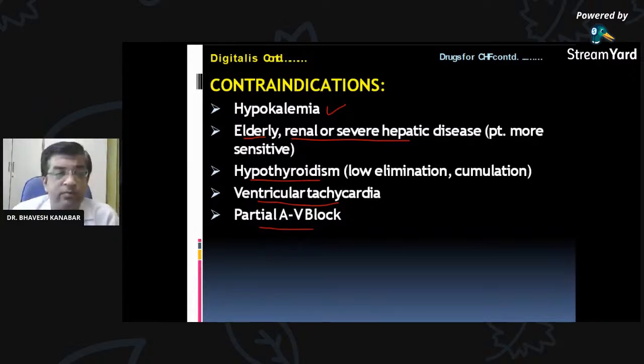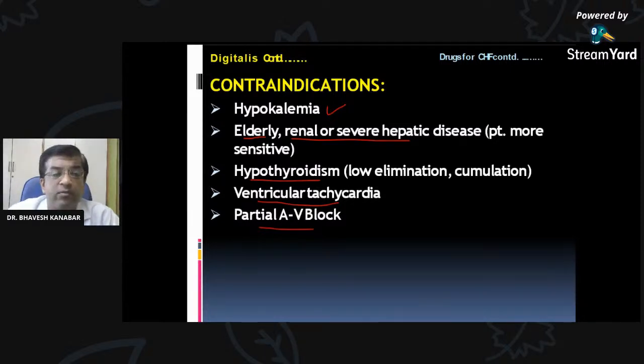What are other effects on the heart? Bradycardia, AV block, yes, Kathy says. Still some of the effects are remaining. Increase in force of contraction, a very important effect.